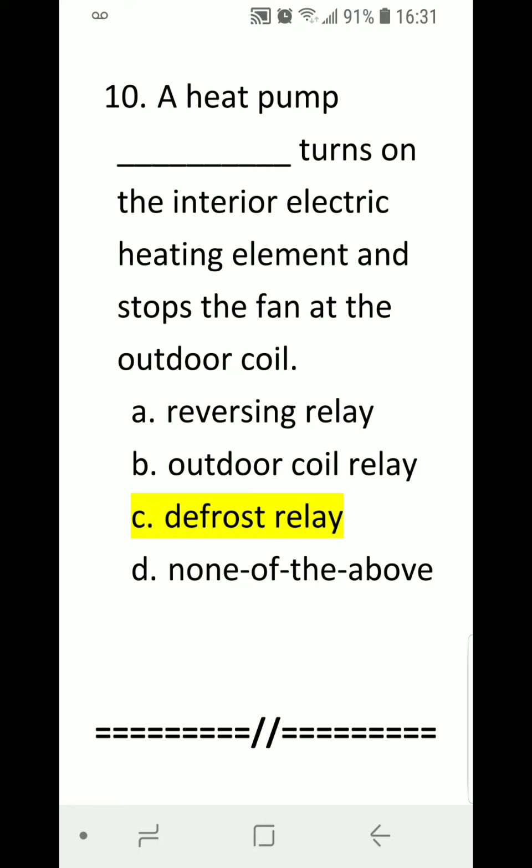Number 10. A heat pump blank turns on the interior electric heating element and stops the fan at the outdoor coil. A. Reversing relay, B. Outdoor coil relay, C. Defrost relay, or D. None of the above. Correct answer is C. Defrost relay.